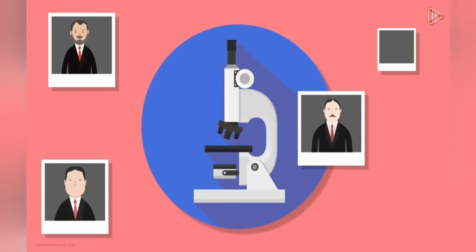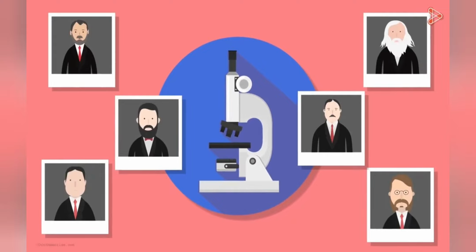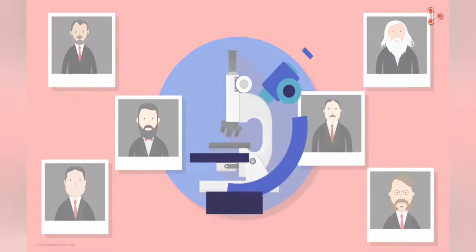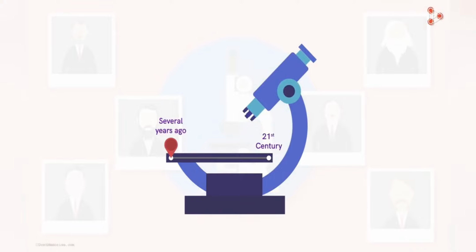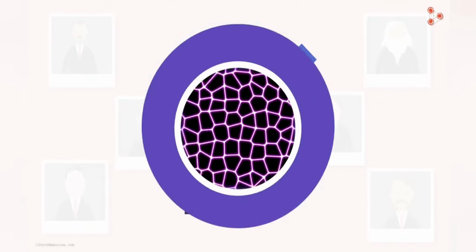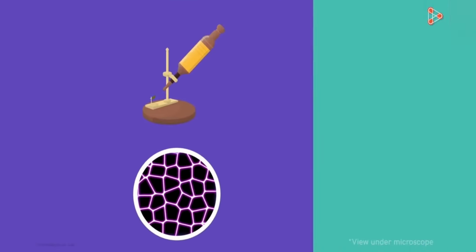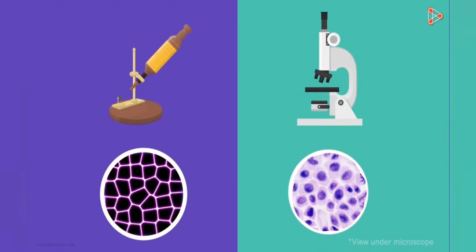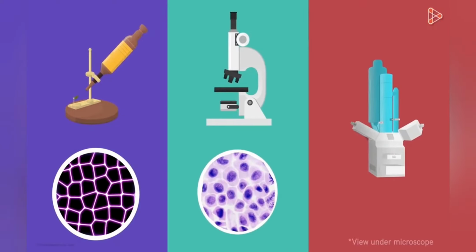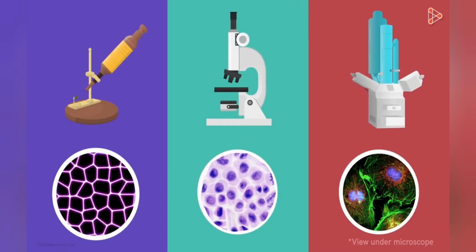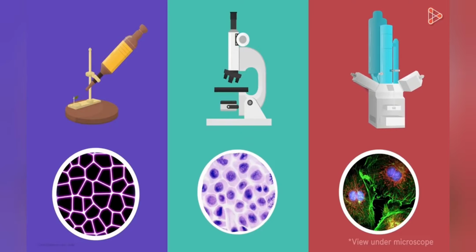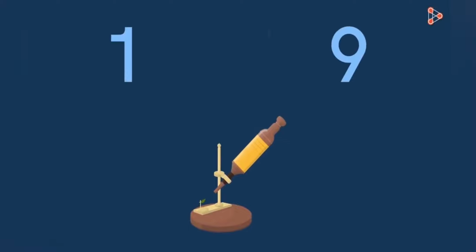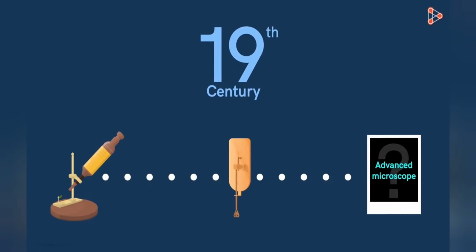Microscopes ease the lives of scientists. However, they are not new inventions. Microscopes were invented several years ago. Beginning with simple lenses used to zoom into the desired structures, today we have electron microscopes which can give us minute details of the smallest possible structure. But the microscopes in the 19th century were not that advanced. So minute observations of living cells and cellular components were not really possible.